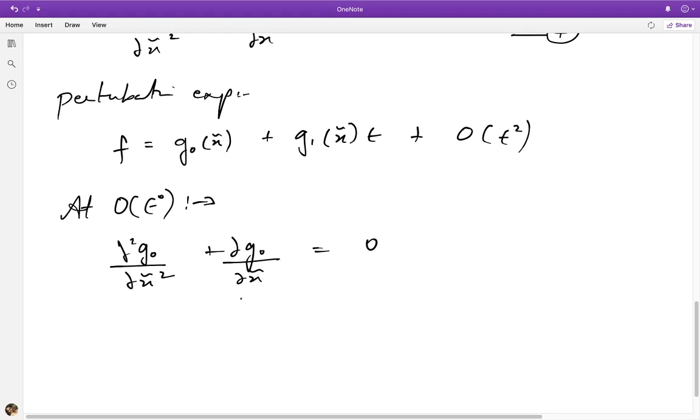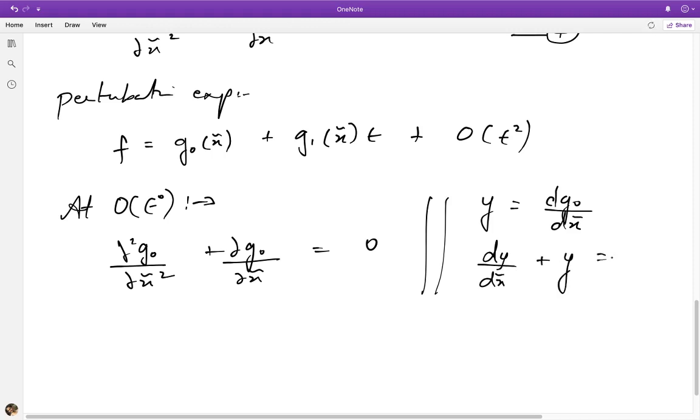Alright, so now how do we solve this problem? It's quite a simple equation to solve. You can set y as dg0 by dx. Excuse my partial derivatives, it's just a habit. These are all, it's only a function of one variable, so they are actually all total derivatives. So y is dg0 by dx, I mean, we assume that, and then we can rewrite the equation as dy by dx tilde plus y equals 0.